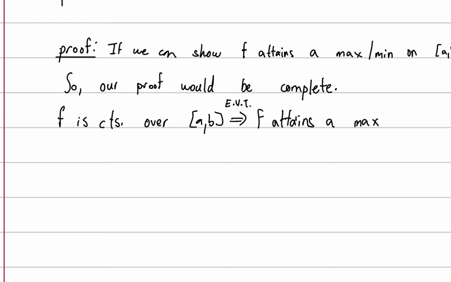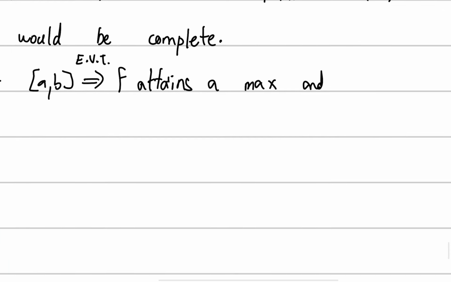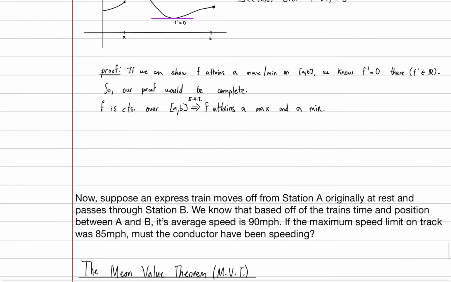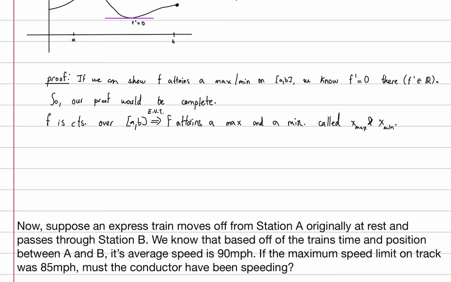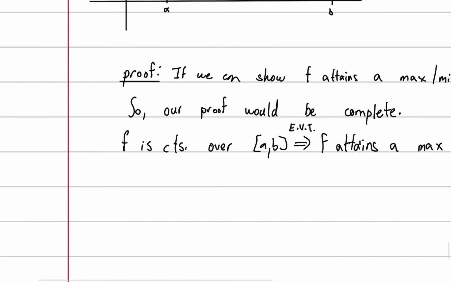Isn't that what the extreme value theorem is? And this is crucial, right? Now, of course, we're just going to call these x max and x min for simplicity. But the crucial part is that it does, in fact, attain a max and a min.